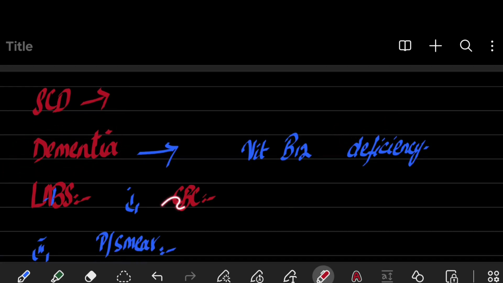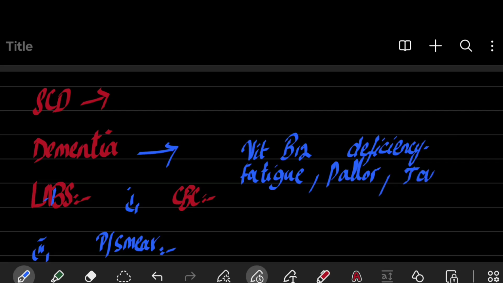So what are the labs that we do? First one, when a patient presents to you with fatigue and on examination is pale and sometimes jaundiced, you should go for CBC. It shows decreased hematocrit and increased MCV.